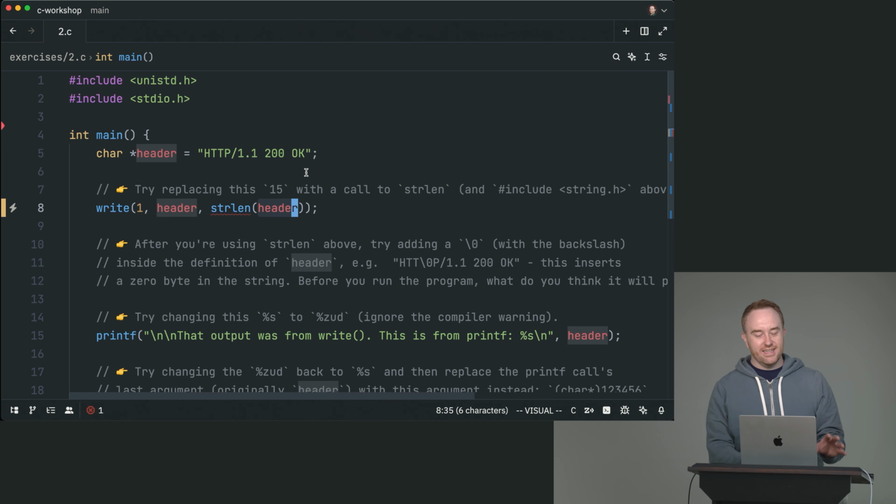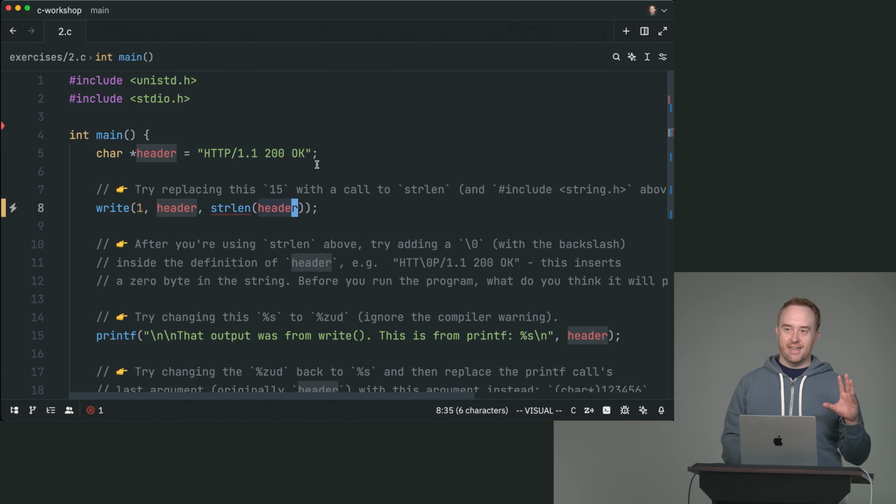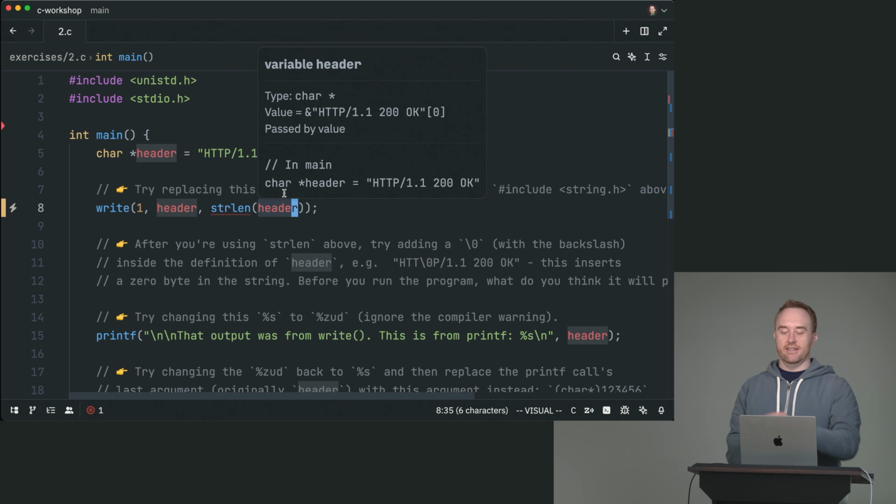The recurring theme that we're going to see throughout this course is a lot of C functions actually just take integers. They just might have fancier types, but at runtime, they're all integers. How does it know where the end of the string is to calculate the length? Well, it's just going to keep walking until it gets to a 0 byte.